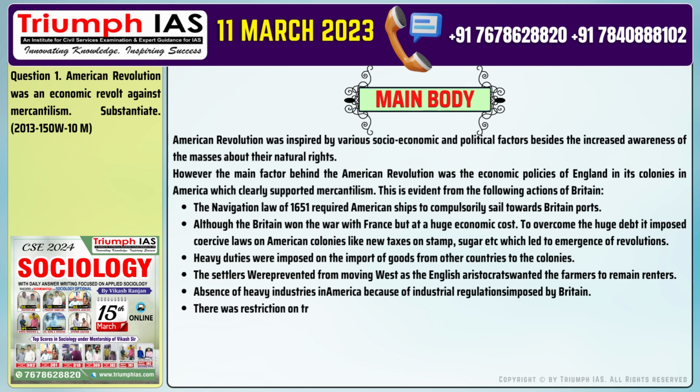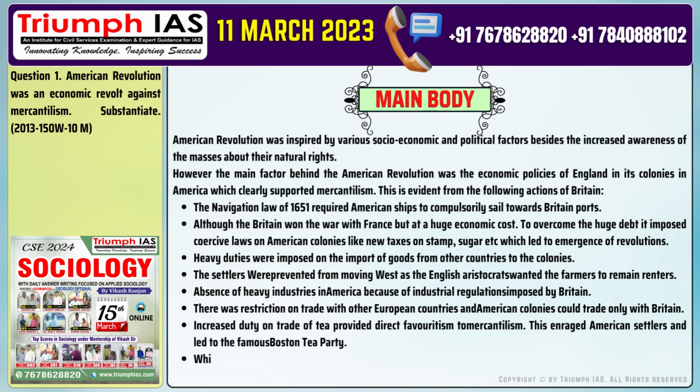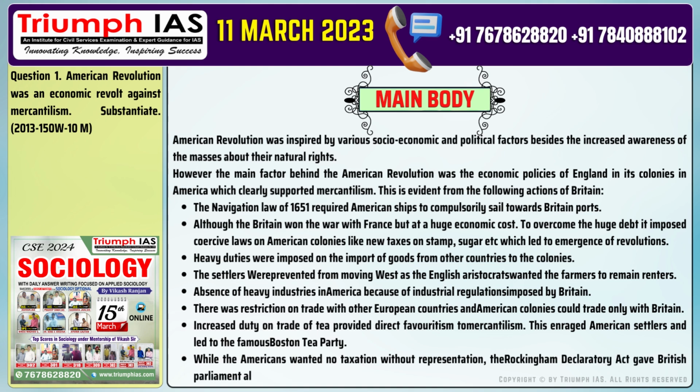Number 6. There was restriction on trade with other European countries and American colonies could trade only with Britain. Number 7. Increased duty on trade of tea provided direct favoritism to mercantilism. This enriched American settlers and led to the famous Boston Tea Party. Number 8. While the Americans wanted no taxation without representation, the Rockingham Declaratory Act gave British Parliament all the rights to impose taxes on American colonies.